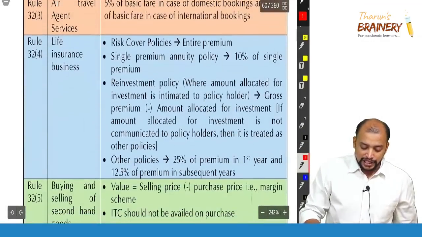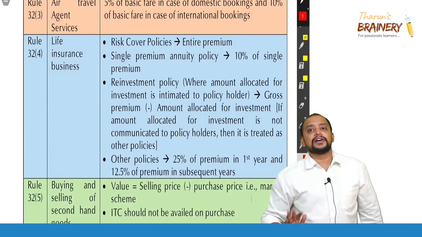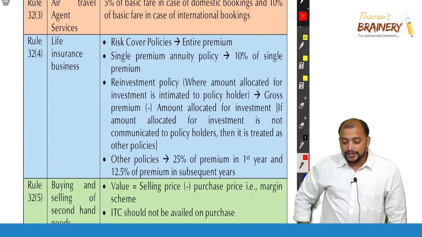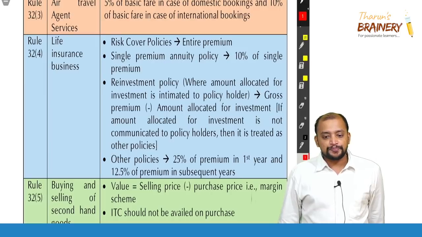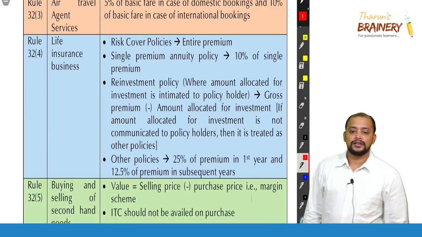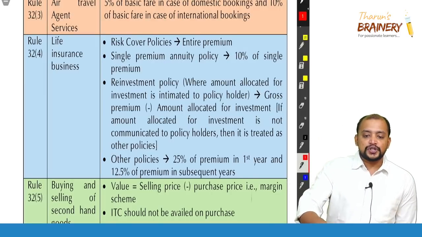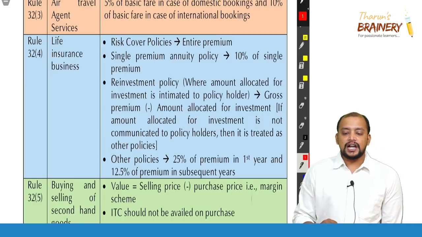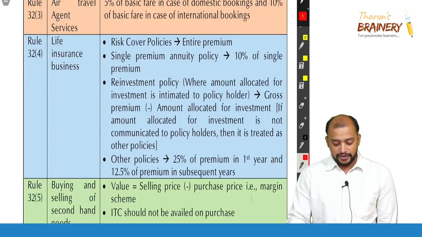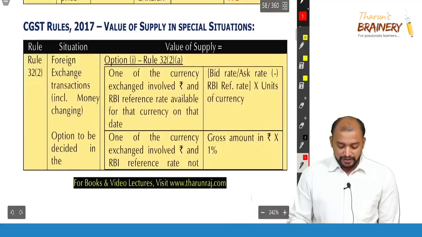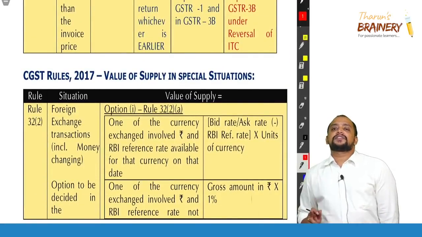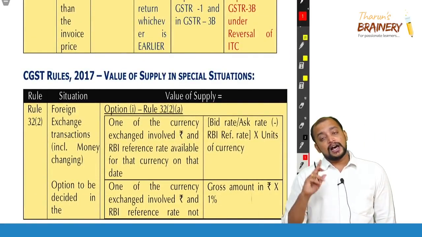And then rule 32 sub rule 3, air travel agent services. In case of air travel agent services, within option 1 itself, RBI rate or gross amount. When the RBI reference rate is available, we need to go for that only.